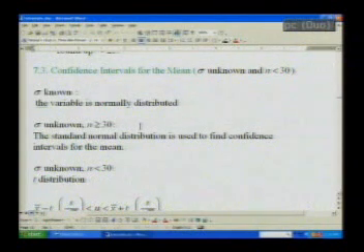If sigma is unknown but n is greater than or equal to 30, we can still use the standard normal distribution to find the mean and the confidence interval. If sigma is unknown and n is less than 30, you must use the t distribution here. You cannot use the standard normal distribution anymore.